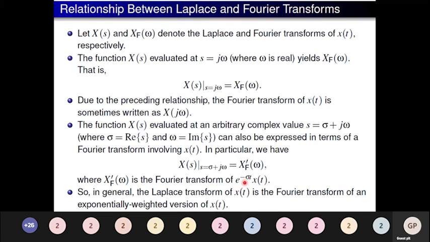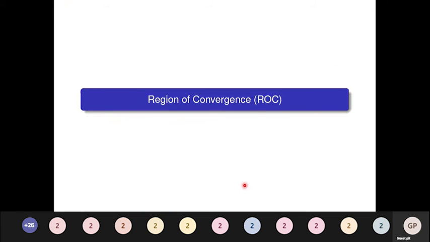Due to the weighting, the Laplace transform of a signal may exist even when the Fourier transform of the signal does not exist. The major important fact here is that we include a terminology called region of convergence, where the few cases in which the Fourier transform does not exist can be made to exist by using the Laplace transform. The area under which the Laplace transform is going to converge, we call it the region of convergence.